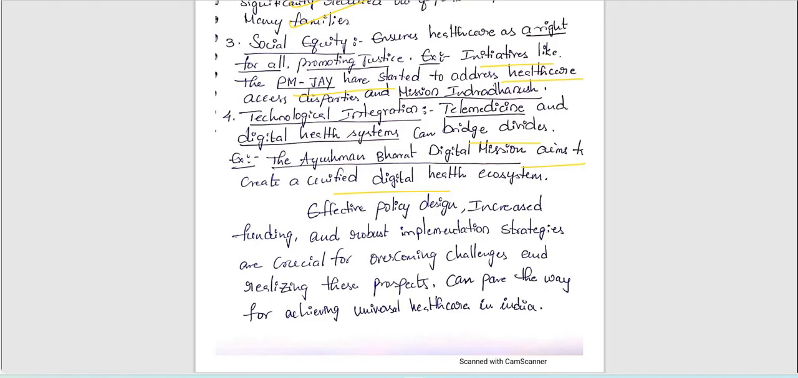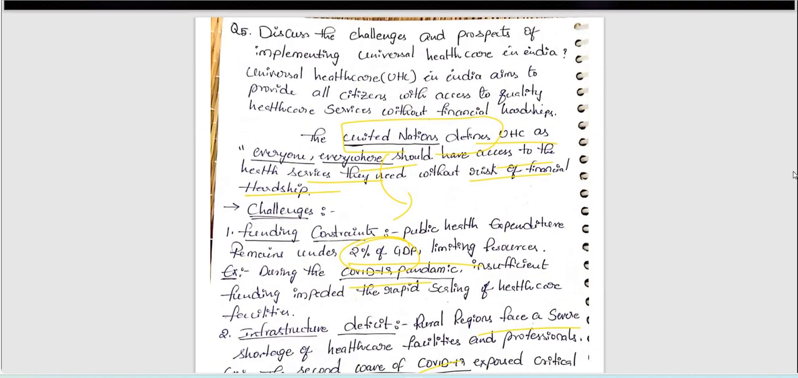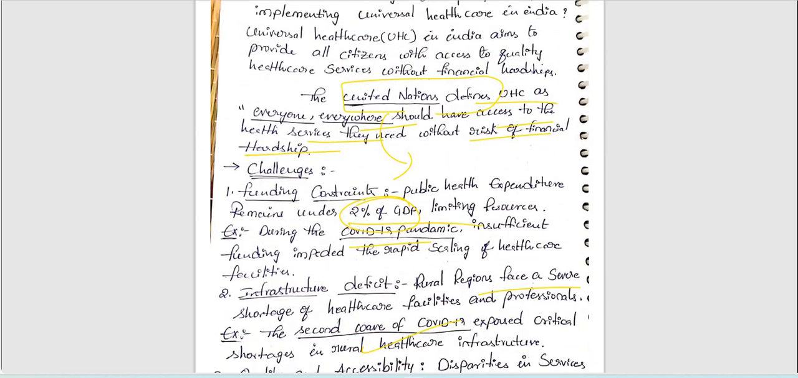Each and every point she has written, she has included examples. Very perfect. So finally, in the conclusion: effective policy design, increased funding and robust implementation strategies are crucial for overcoming challenges, and realizing these prospects can pave the way for achieving universal healthcare in India. Very, very good conclusion. But here, before starting challenges, we need at least 2 to 3 lines on the significance part.